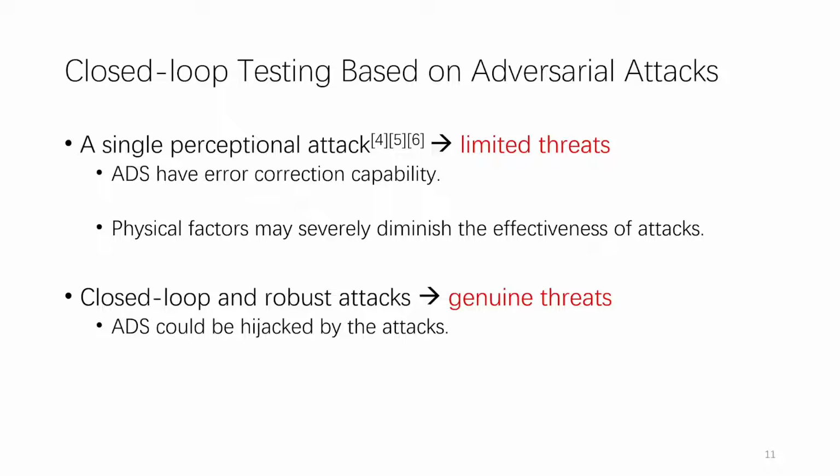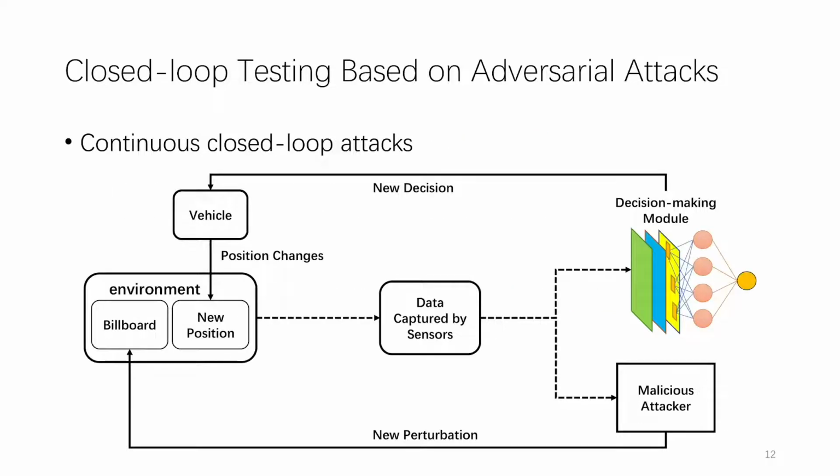Instead, we believe that closed-loop and robust attacks are needed for the purpose of hijacking the ADS. Now we will talk about the solution to achieve continuous closed-loop attacks.